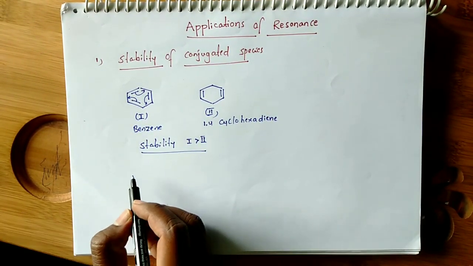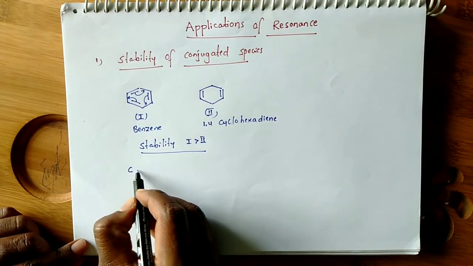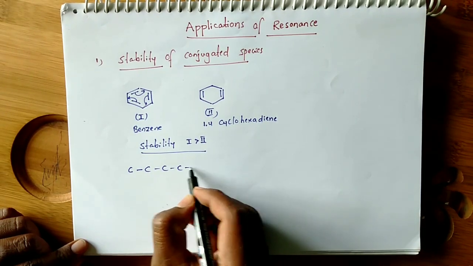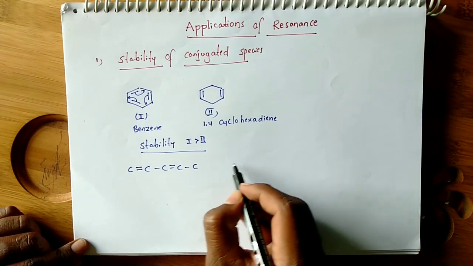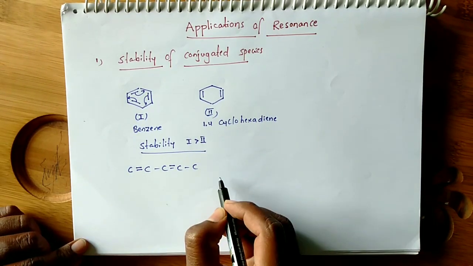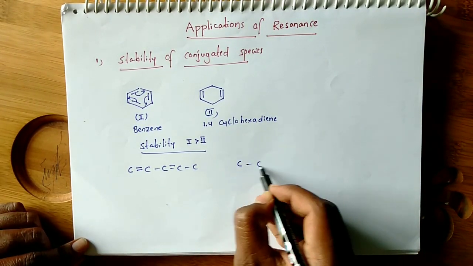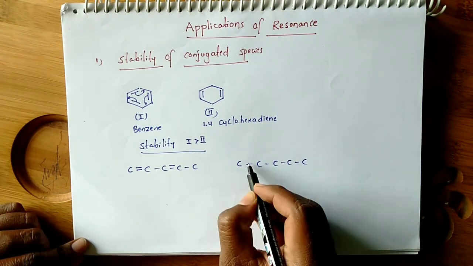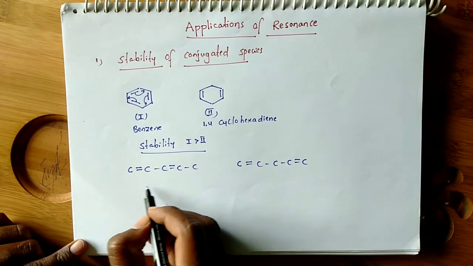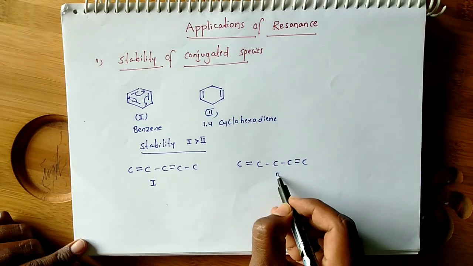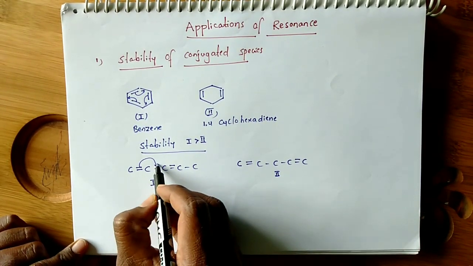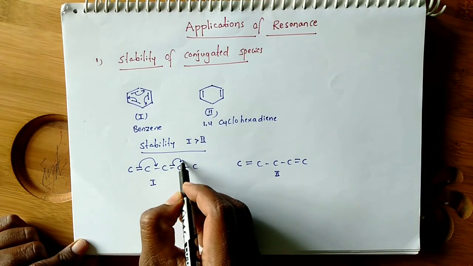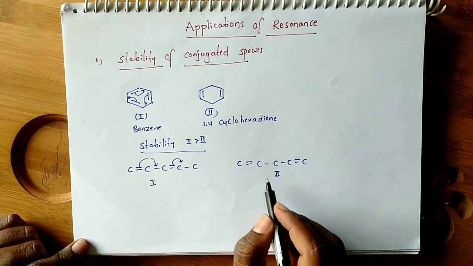Even in an open chain structure also, if you observe like this, here the molecule with conjugation, I am not keeping any hydrogens here. Assume this is structure 1 and this is structure 2. In structure 1 you can observe the conjugation, but there is no conjugation in structure 2.